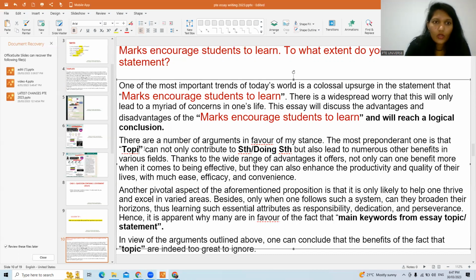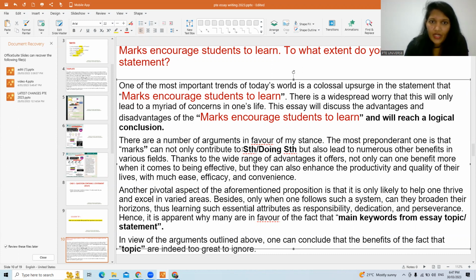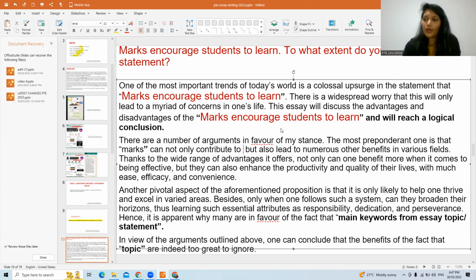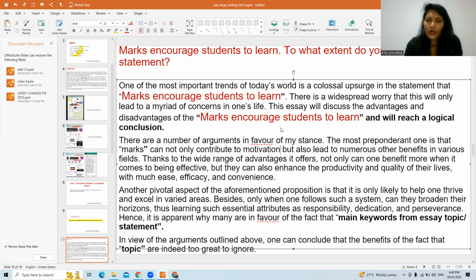Now here you just need to include the main topic. Just the main topic you can include. And marks can not only contribute to, so any noun related to the topic. So marks can contribute to motivation, better future, admission in high profile courses, appreciation, any noun related to the topic. Any noun you can put. See, you can write a line also, but in case you're not good with writing a line, insert a keyword, any noun, because there are fewer chances of making a grammatical mistake.